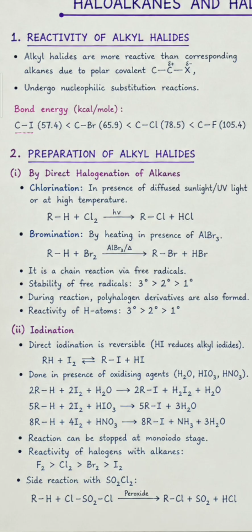The next one is bromination, by heating in the presence of AlBr3. When alkanes are treated with bromine in the presence of AlBr3, they give RBr and HBr. It is a chain reaction via free radicals. Stability of free radicals: tertiary is greater than secondary is greater than primary. During the reaction, polyhalogen derivatives are also formed. Reactivity of hydrogen atoms: tertiary is greater than secondary is greater than primary.